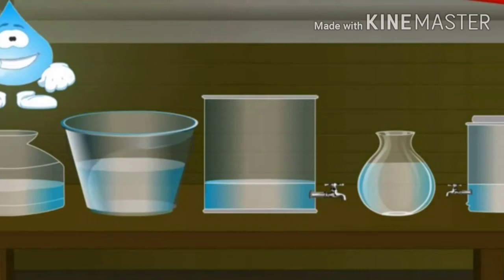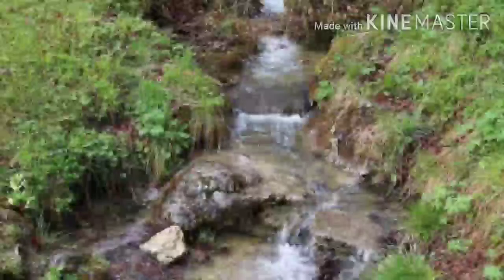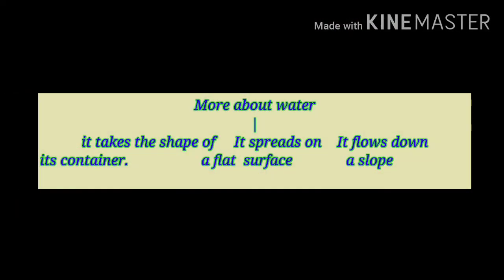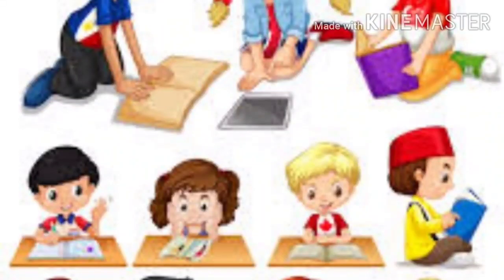It tells us water takes the shape of the container into which you pour it. Water does not have a shape of its own. That is why it spreads when it spills on the floor. Till now, we have studied that water takes the shape of its container. It spreads on a flat surface and it flows down a slope.